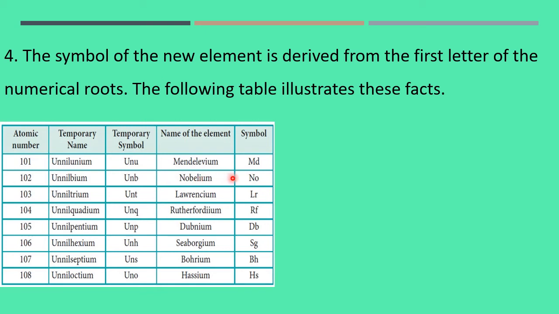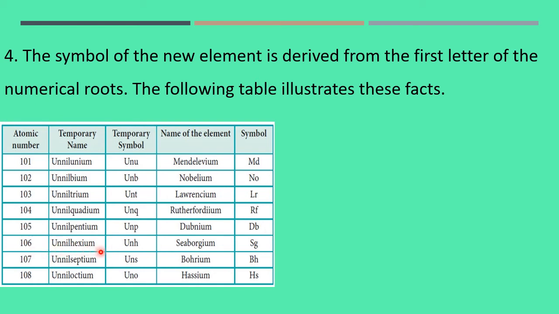One more example here. For 103, un, nil, trium. So symbol UNT. This is called Lawrencium, LR, already there at the bottom of the modern periodic table. 104, Unnilquadium, UNQ. It is called Rutherfordium, RF. For 105, Unnilpentium, UNP, Dubnium is today's name. For 106, Unnilhexium, UNH.